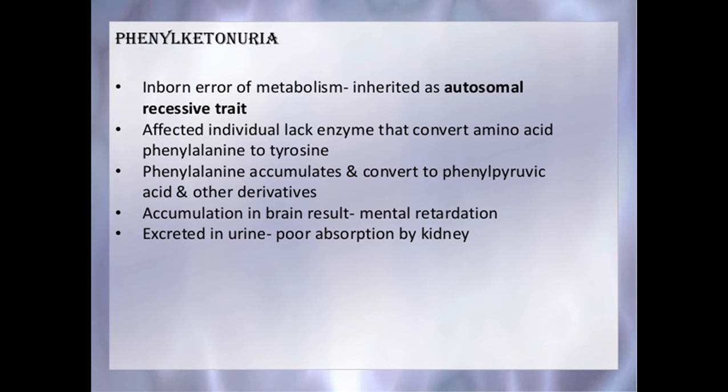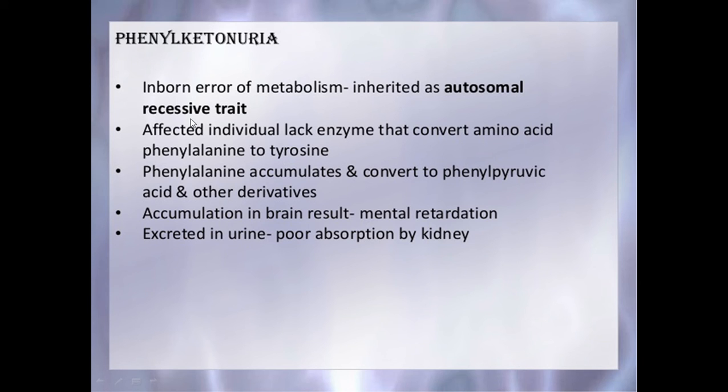Next disease is phenylketonuria. This inborn error of metabolism is also inherited as an autosomal recessive trait. The affected individual lacks an enzyme that converts the amino acid phenylalanine into tyrosine. As a result, phenylalanine accumulates and is converted into phenylpyruvic acid and other derivatives. The accumulation of this in the brain results in mental retardation. These are also excreted through urine because of poor absorption by the kidney.